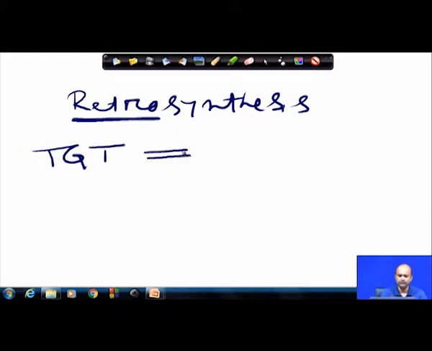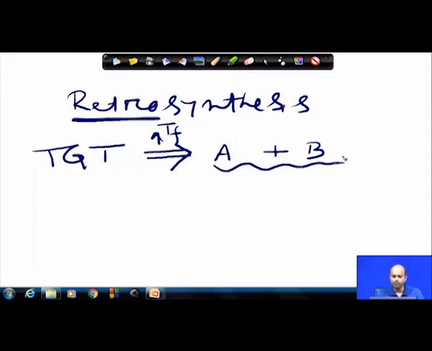You devise a pathway which will give you two different intermediates, which are chemical components, and you devise suitable transformations, called TF, which will be explained in the glossary and other things. These intermediates A and B, undergoing a suitable transformation, will give you the target. This backward approach is called retrosynthesis.